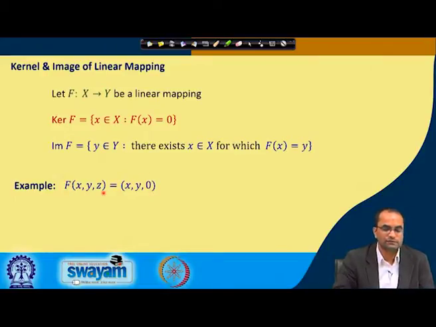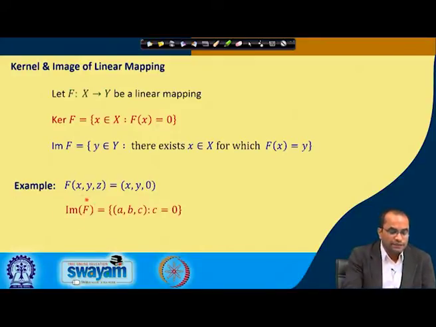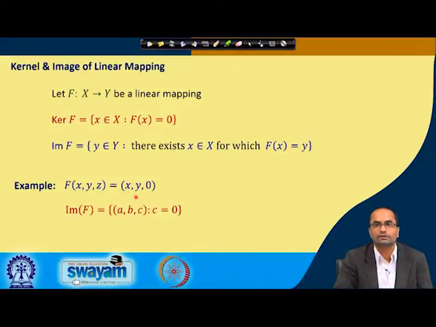This again is a projection map. Any element in R 3 maps to a point in the x y plane, that is (x, y, 0). So, what is the image of F? We are looking for all the elements in Y whose pre-image is there in X. That means all the points (a, b, c) in R 3 whose third component is 0, because they are the candidates, and corresponding to c being 0, the corresponding element is there in X, and that is nothing but this a and b.